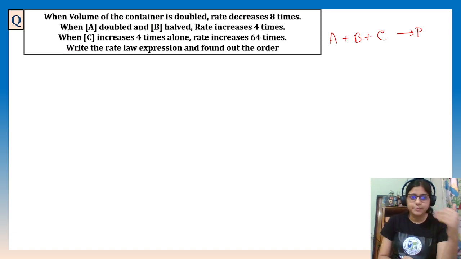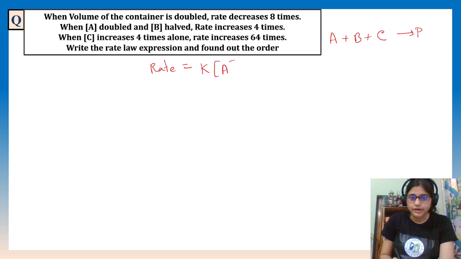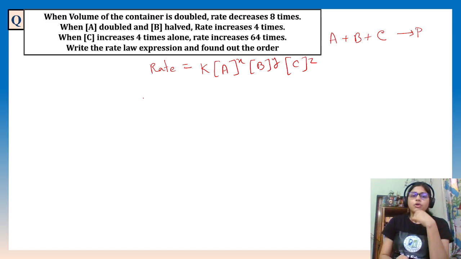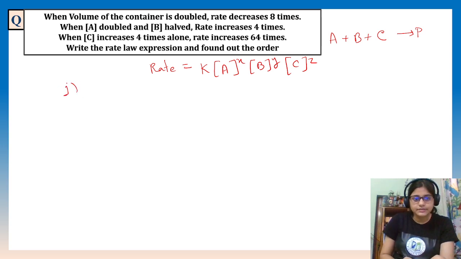So first write the rate expression. Rate will be K into A to the power X, let's say, B to the power Y, and C to the power Z. Now when the volume is doubled, what will be the rate?